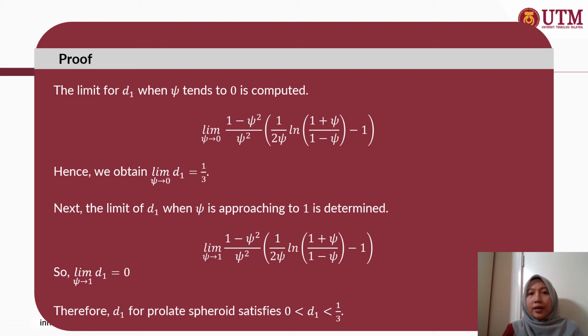Then, we obtain that the result when phi approaches 0 is 1/3. Next, we determine the limit of D1 when phi tends to 1. Then, we obtain that 0 is the limit for D1. Hence, it is concluded that D1 for a prolate spheroid satisfies 0 less than D1 less than 1/3.